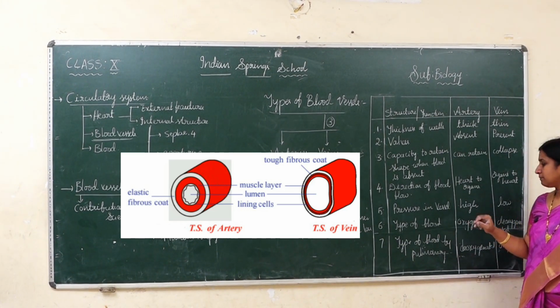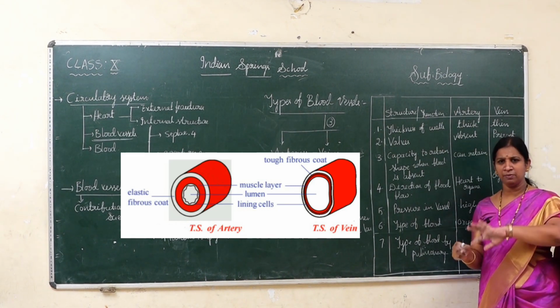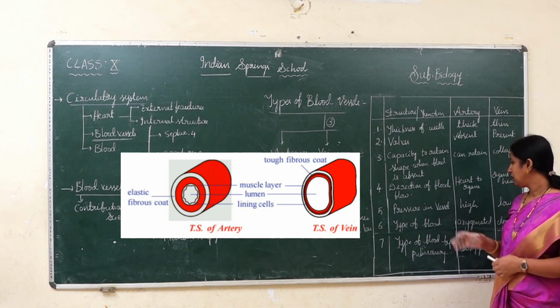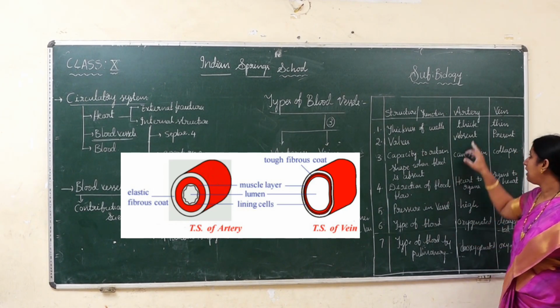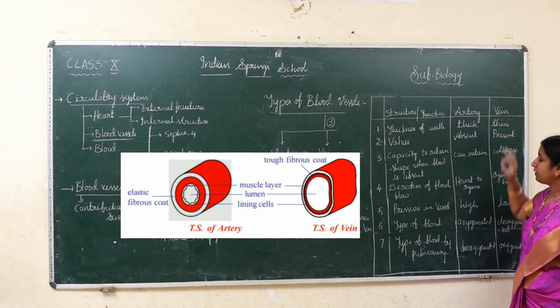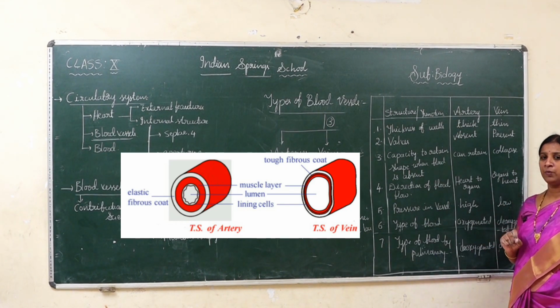Now, pressure in the vessels. When you talk about arteries, the blood enters them immediately from the heart, so the pressure is very high, and blood flows with more pressure in the arteries, whereas veins are used to just collect the blood. So the pressure is very low in the veins.